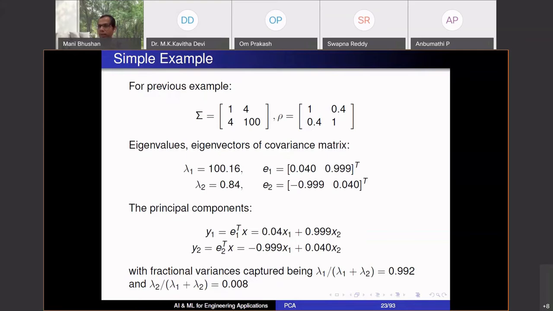What do you mean by information loss? I can actually reconstruct, just from y1, x1 and x2. The variance in that reconstruction error is of this order, 0.8. So it's a very small reconstruction error that I will incur. So the loss of information is very small. If I store both y1 and y2, given y1, y2, I can exactly recover x1 and x2. But if I have only y1, I cannot exactly recover x1 and x2. There will be some error, but that error will be small.